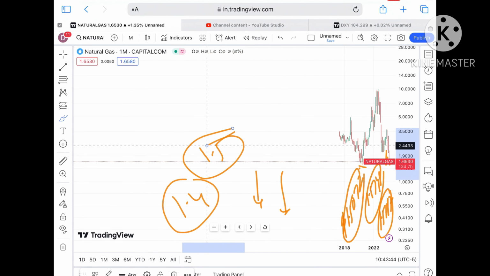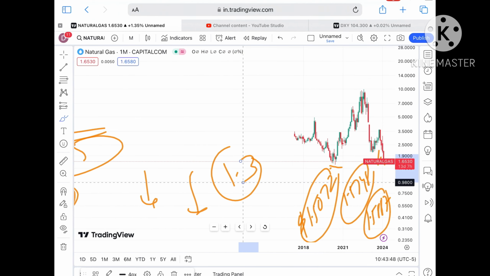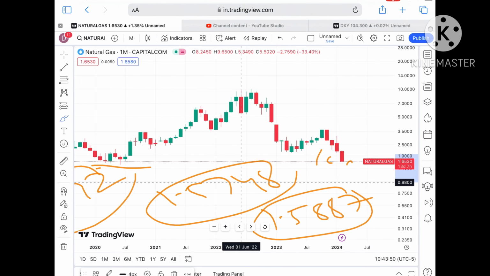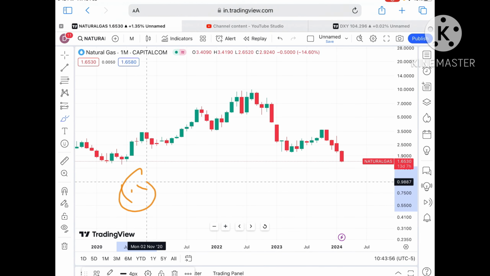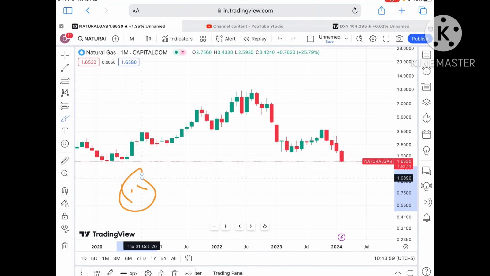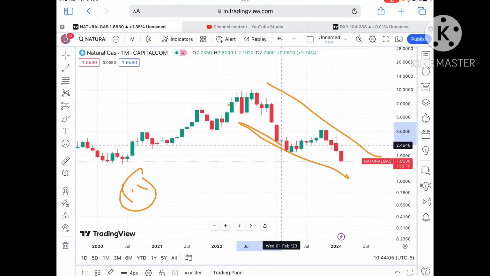Okay, and as soon as it starts moving below this level, a further downfall. Remember that there is a higher chance of a further fall, because if the price falls below 1.5, chances of touching 1.4 will be there, and from there a level of 1.3. Okay, and if it goes below this level, a further fall. Remember there will be higher chances if it goes below 1.5, because don't try to go against the trend. You have to remember this.